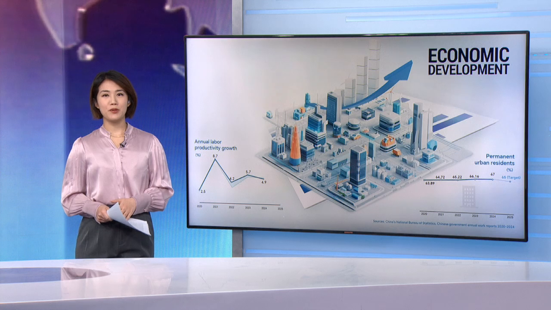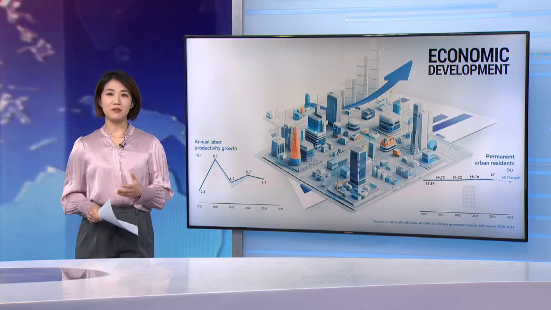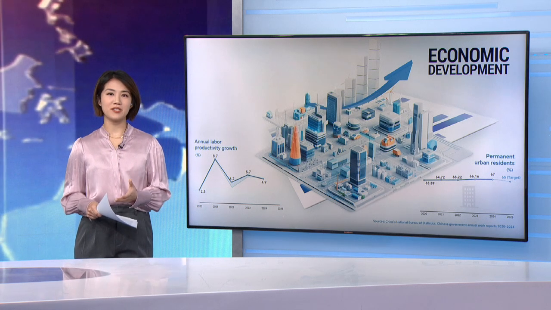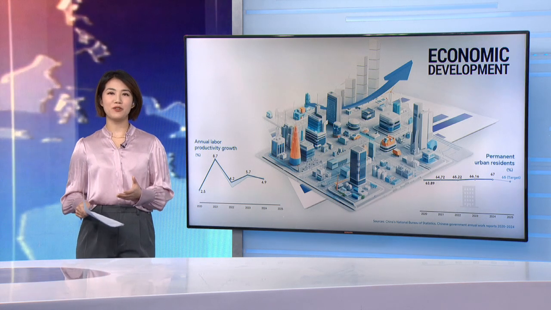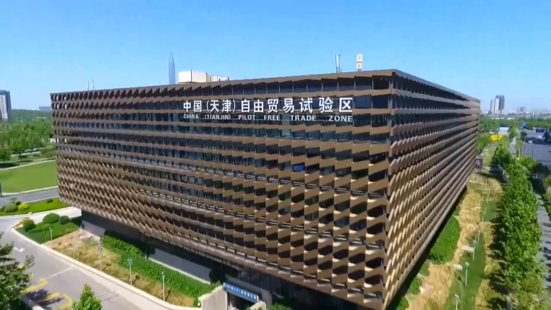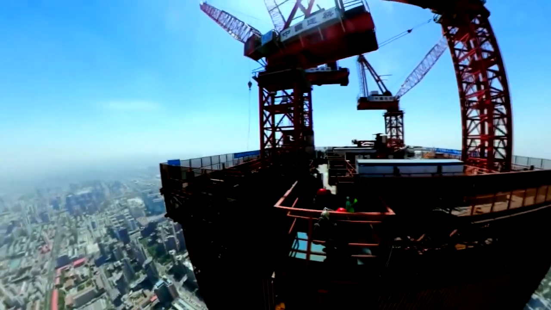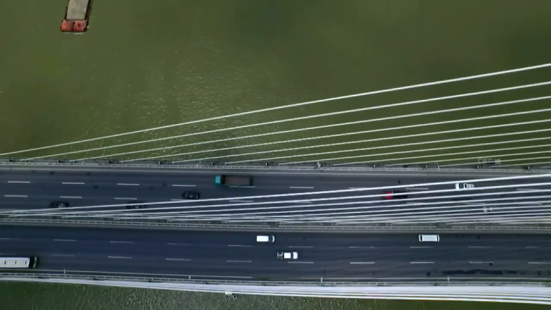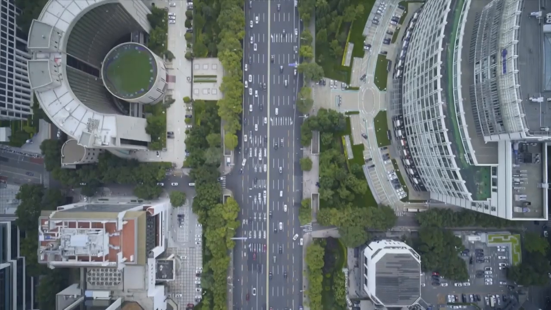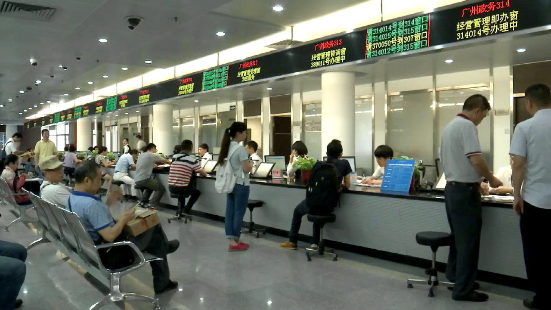Based on government reports unveiled at local two sessions, that refers to the annual meetings of provincial legislative and political advisory bodies generally taking place before the national two sessions, most of China's provincial-level regions have set their local GDP growth targets for 2025 at about 5% or higher. These local growth targets provide a clue to the prospects of the national economy in the final year of the